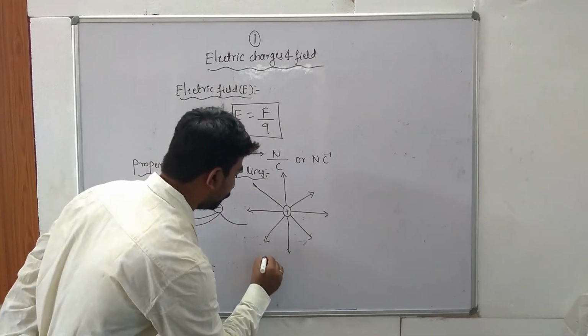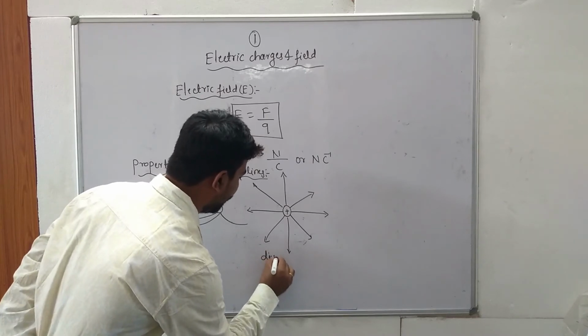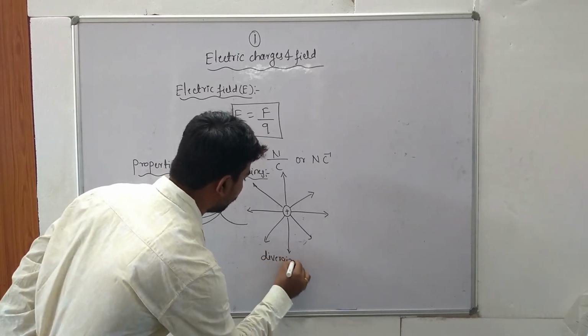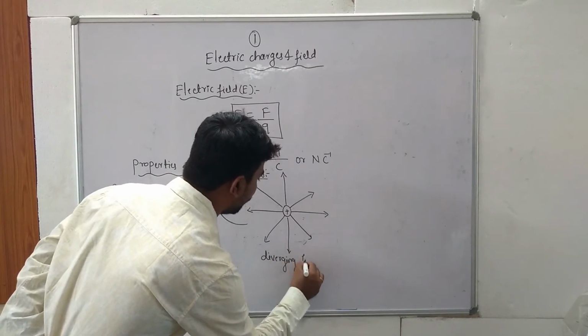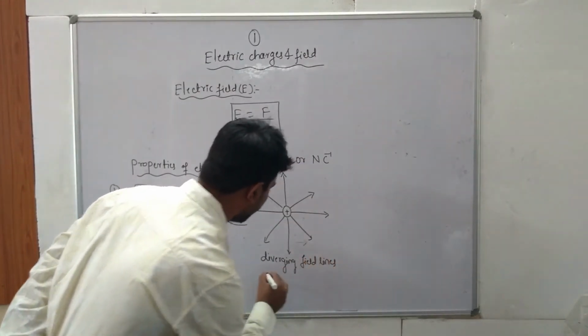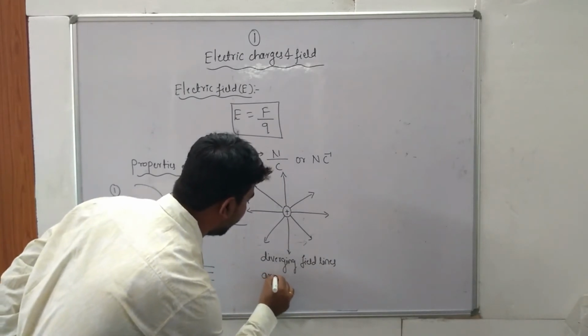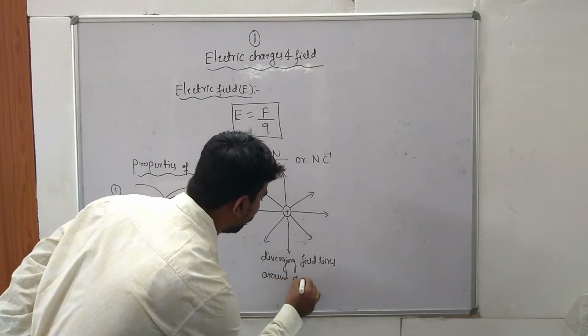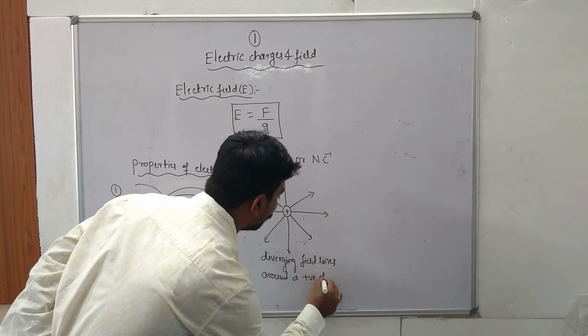So diverging field lines around a positive charge.